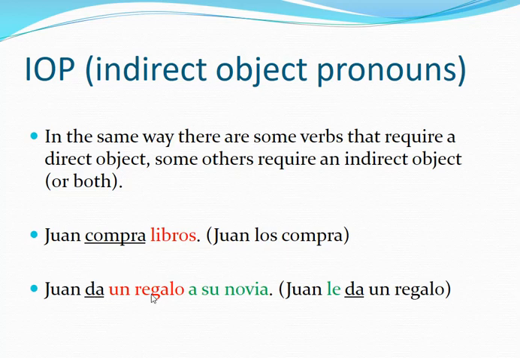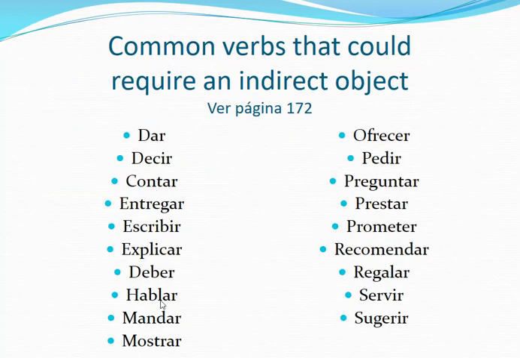So you're going to see a direct object and an indirect object right after. That happens with some of these verbs too. When you're saying something, or telling something to someone, contar, or pedir, asking for something from someone. The something is the direct object, the to someone is the indirect.